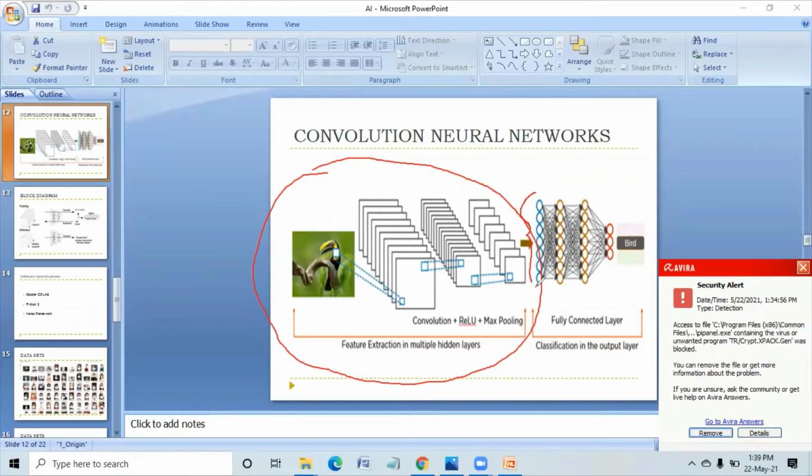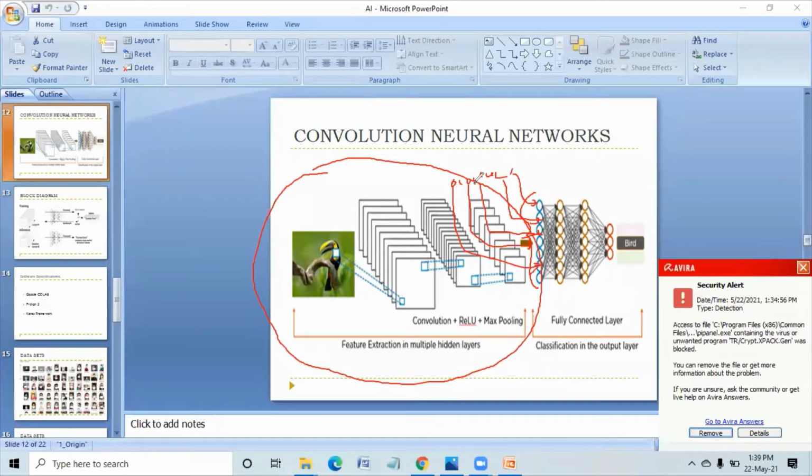The numerical values from the image, like 0, 1, 0, 0, 0, 0, 0, will be given as input to the deep neural network.